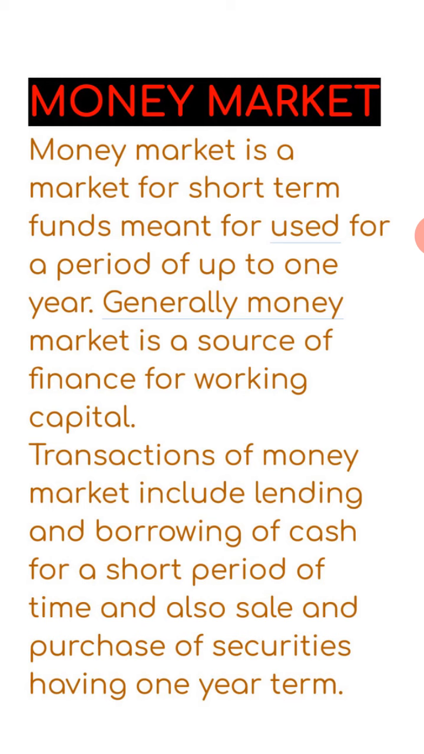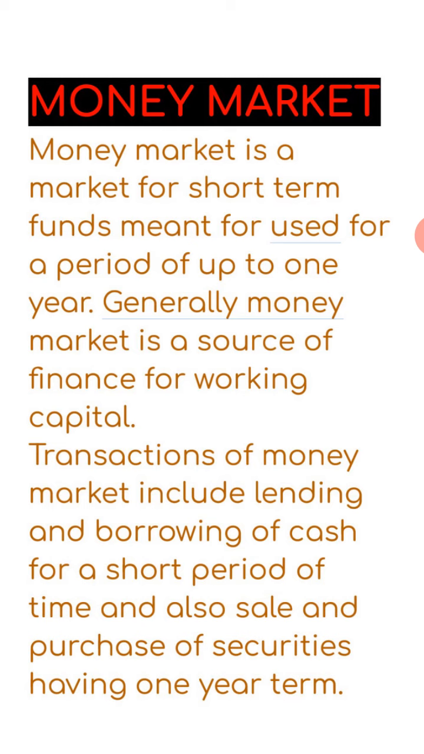So very first we are going to start with the money market. So what is money market? It is a market for short term funds meant for a period of up to 1 year. That means all those financial securities which have a time period of up to 1 year are traded, purchased, and sold in the money market.